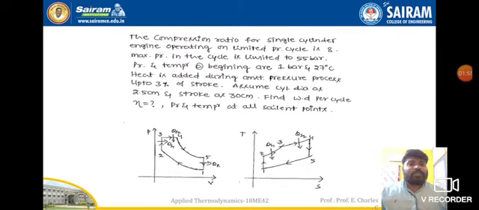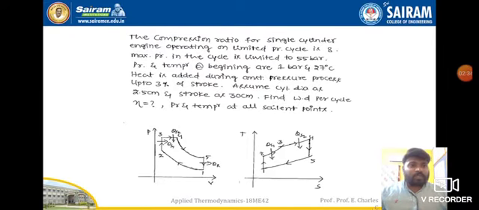Heat is added during constant pressure process up to 3% of stroke. This is the condition given. So whatever calculations we do or formulae we write, we need to stick to this condition which is given in this particular problem. If we go by any other method, it will become wrong. So what is the condition given? Heat is added during constant pressure process up to 3% of stroke. That means they are not giving heat addition throughout, but only 3% of stroke, where stroke is nothing but V1 minus V2, which we'll see clearly in the diagram.